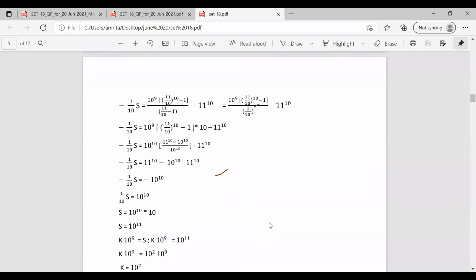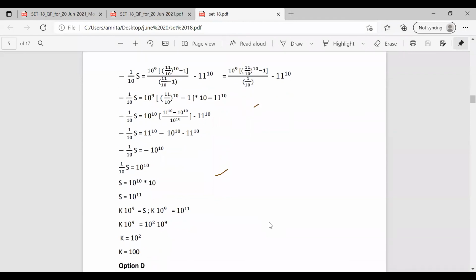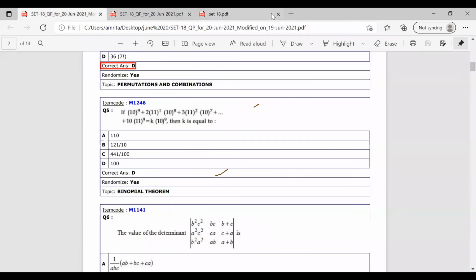We can write 10 raised to 11 as 10 squared into 10 raised to 9. So the 10 raised to 9 on both sides will get cancelled, and we have the value of k as 10 squared, so k is 100. There are many similar questions like this, but you have to concentrate on the expansion term. Then only you can find out which series this is, how you can find the Sn term, and how you will solve the question. That is the only idea you need to have to solve this question.